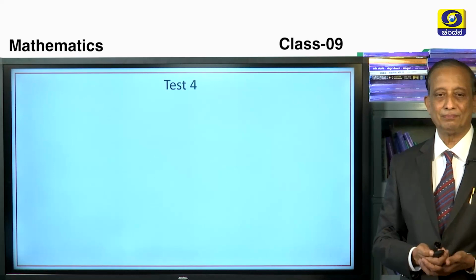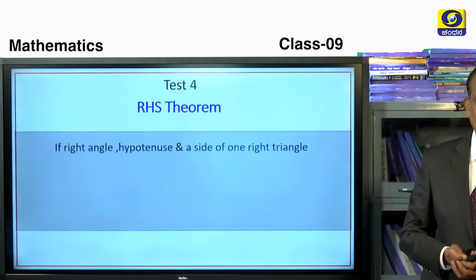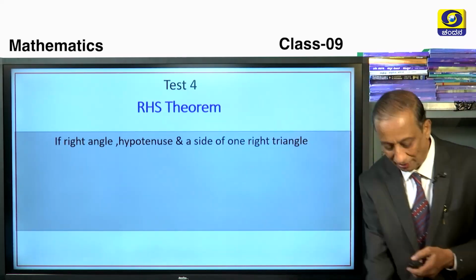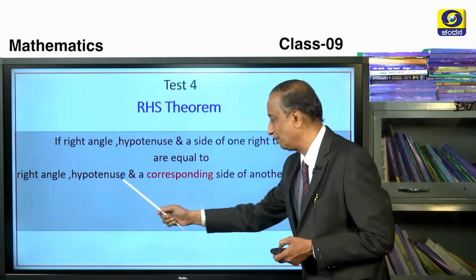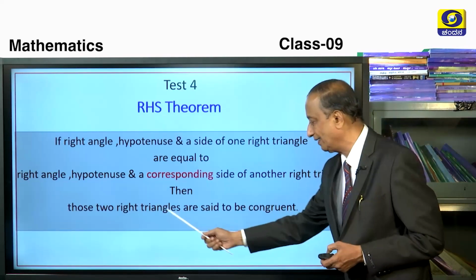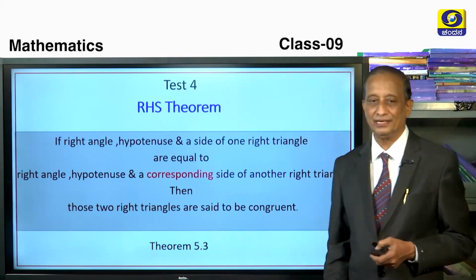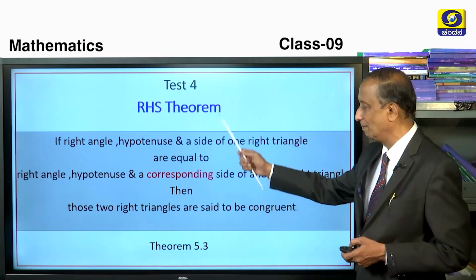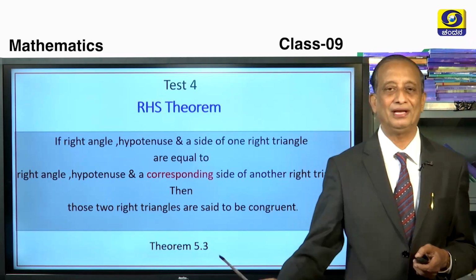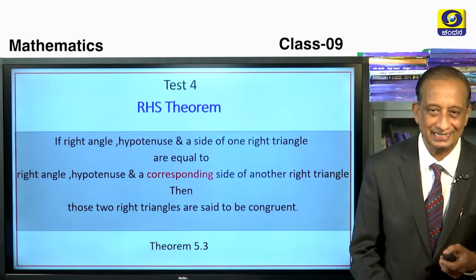Okay, test number 4, the RHS criterion. This is the general enunciation: if the right angle, hypotenuse and a side of one right triangle are equal to the right angle, hypotenuse and a corresponding side of another right triangle, then those two right triangles are said to be congruent. This is given as theorem number 5.3 in our textbook, but you won't find it in any volume of Euclid's Elements. You must investigate why Euclid has not stated this at all.